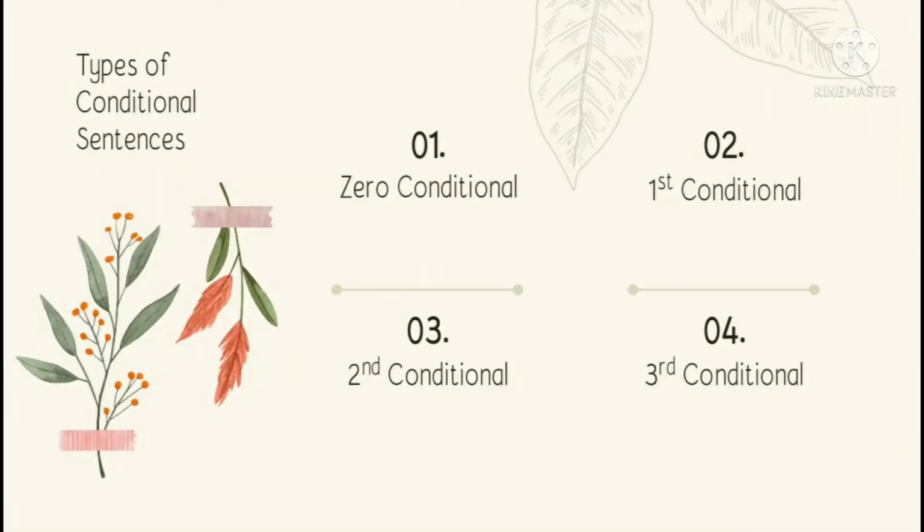And then types of conditional sentence are divided into 4 kinds. The first one is zero conditional or conditional sentence type 0. Second, first conditional or conditional sentence type 1. Third, second conditional or conditional sentence type 2. And the last one is third conditional or conditional sentence type 3. And we will learn one by one.